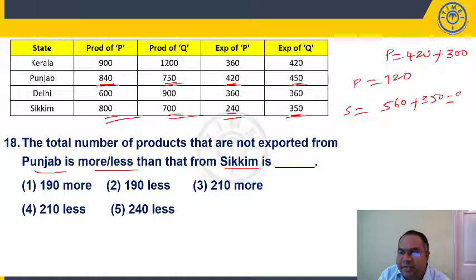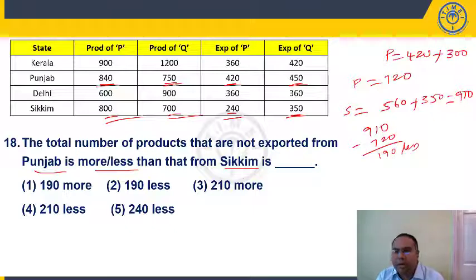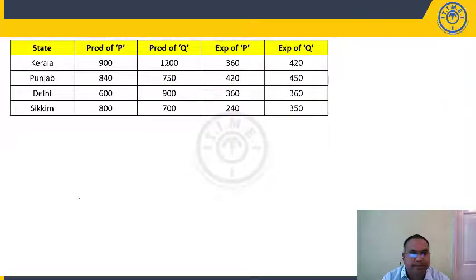So 560 plus 350, 910. So how much more or less? 910 minus 720. How much is this? 190 less, right? If you add 80, it will be 800. So 110 plus 80, 190 less, not more. So 190 less is present in the second option.